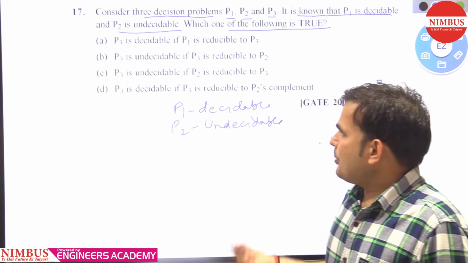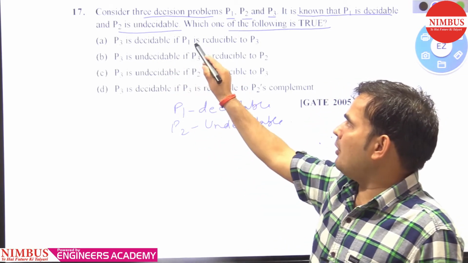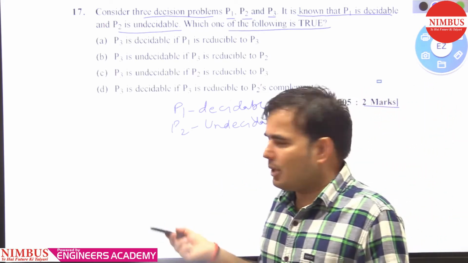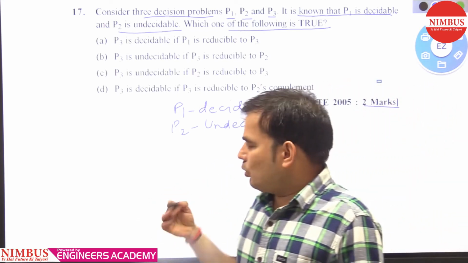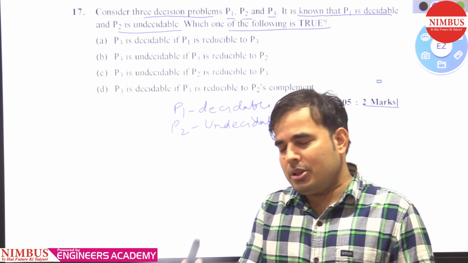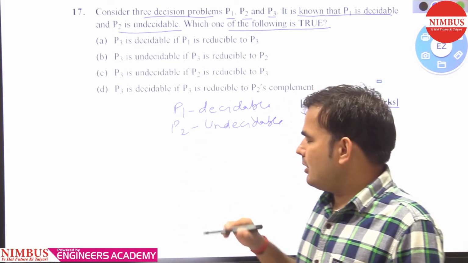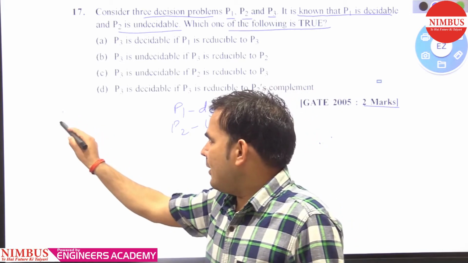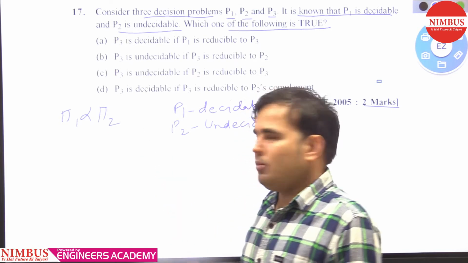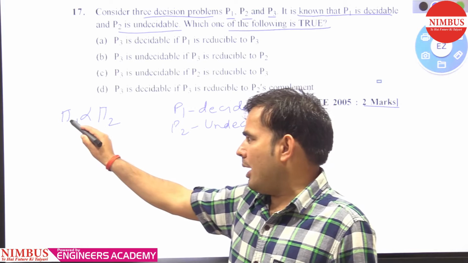So let's see what option A is saying. P3 is decidable if P1 is reducible to P3. So I am giving you the concept. There is a theorem through which you can identify which one is decidable. If any problem is reducible into any other problem, then which one is decidable and which one is undecidable. Let's say pi 1 is reducing into pi 2. Here I am giving you a theorem.